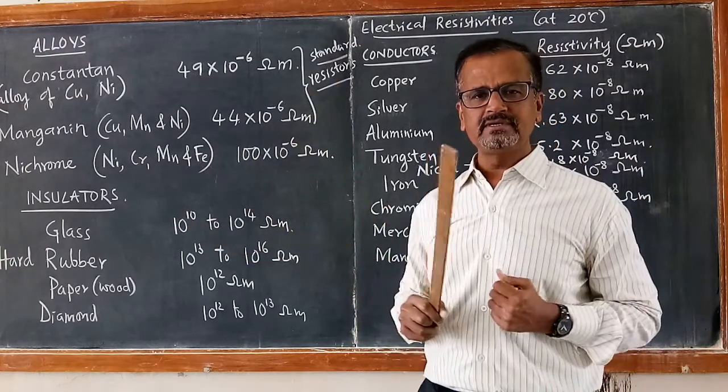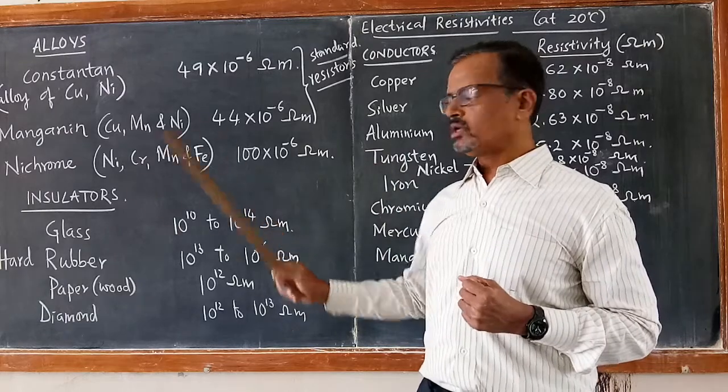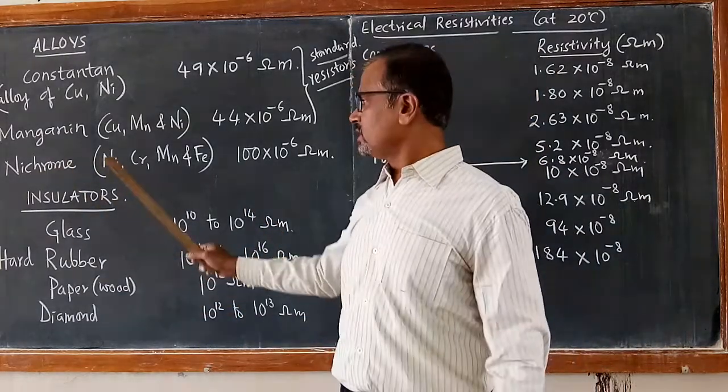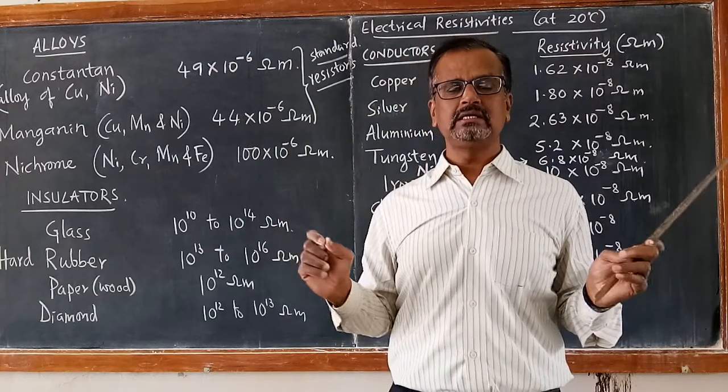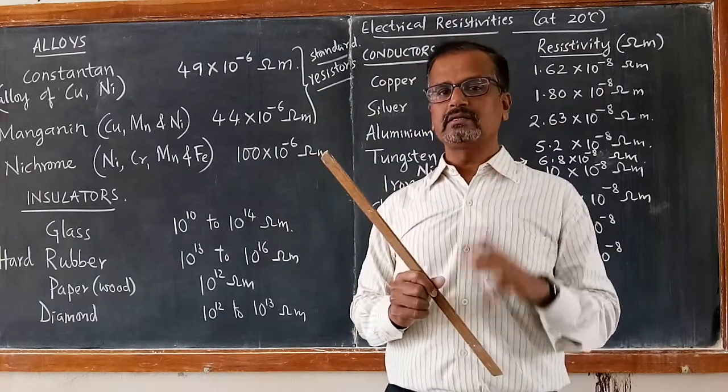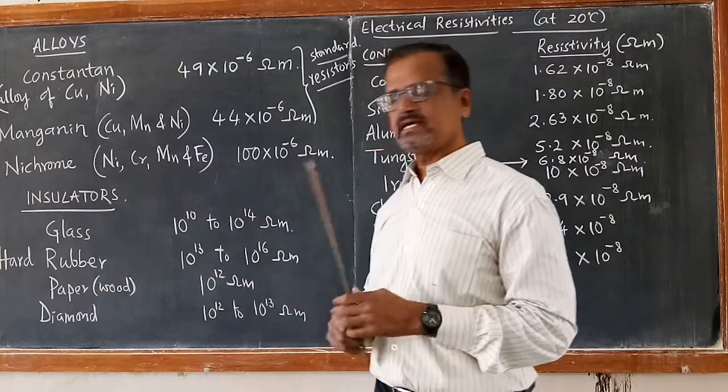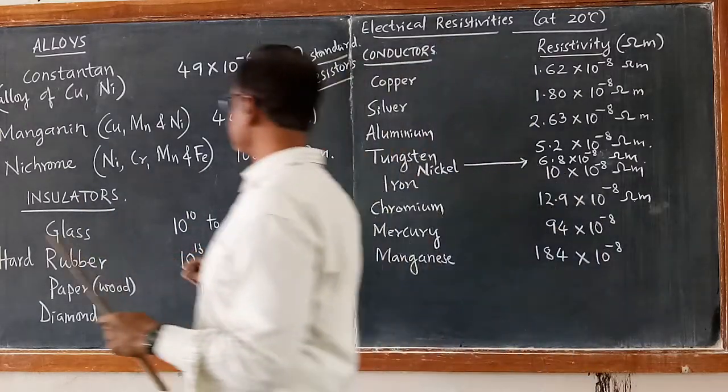Very high value of resistivity. So even at high temperature, nichrome doesn't fuse, doesn't melt, doesn't burn. That's why nichrome is used as a heating element.